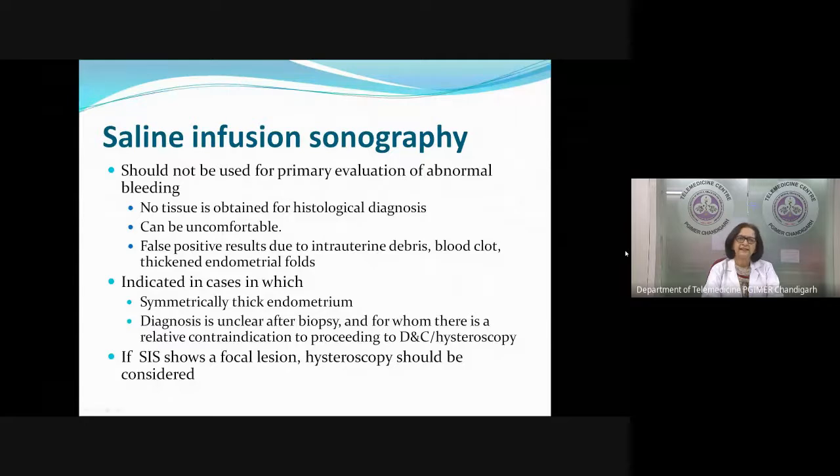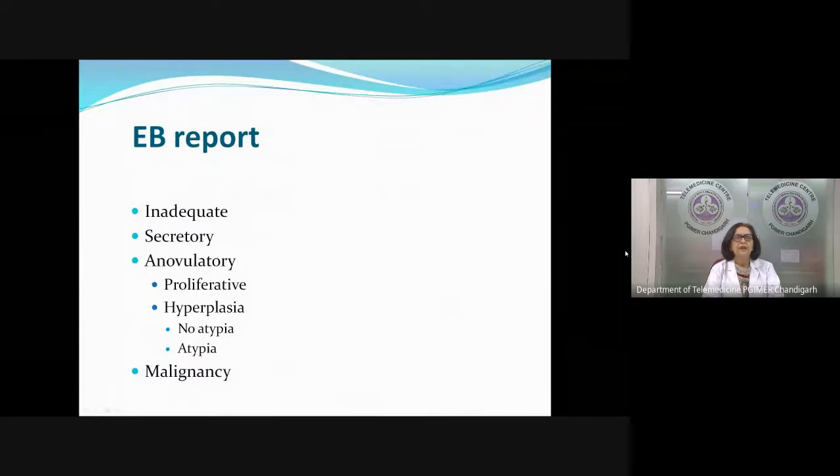Then I can do a SIS. It will give me a rough idea as to what is the cause of this bleeding. And if SIS shows that there is a focal lesion, then I will try to do a hysteroscopy in such a patient. So till now, what we have done is how to evaluate, how to do an endometrial sampling.